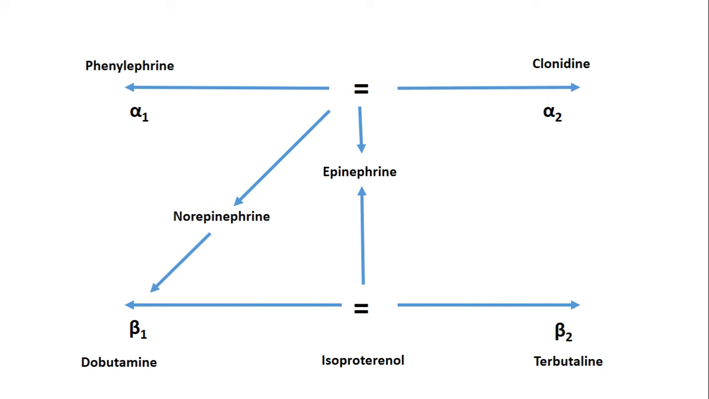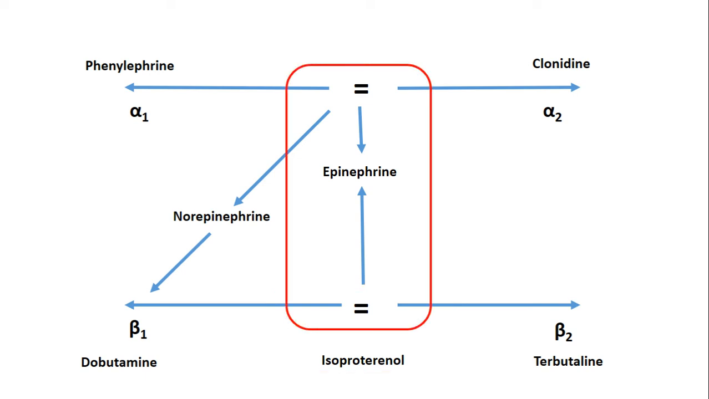Next, coming to isoproterenol, which has affinity towards both beta 1 as well as beta 2 receptors. It can stimulate heart contractility by acting on beta 1 receptors, which are mainly located in the heart, as well as lead to bronchodilation by acting on the beta 2 receptors.